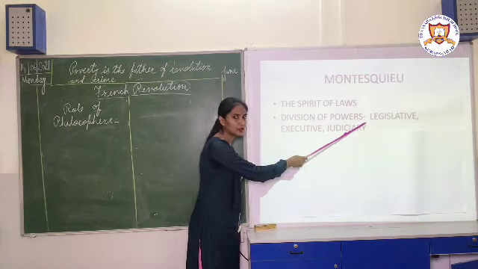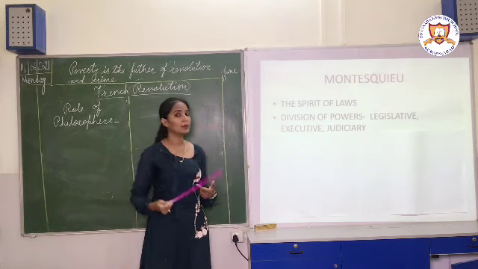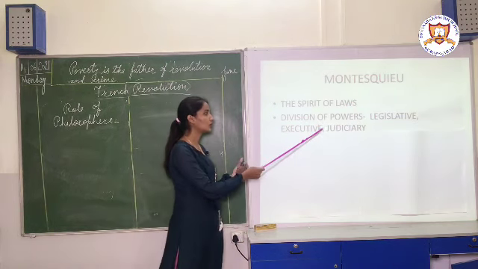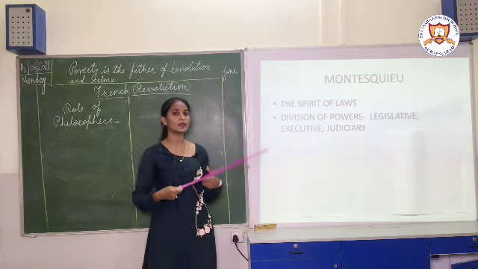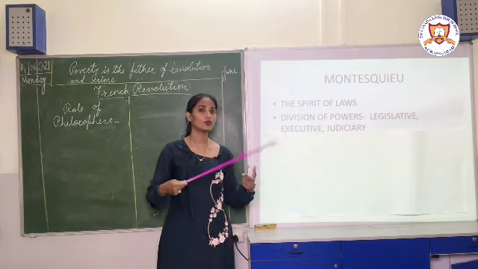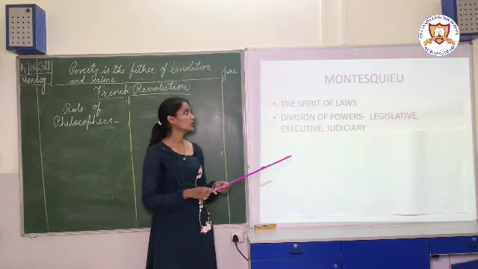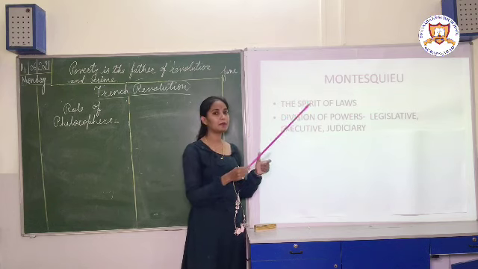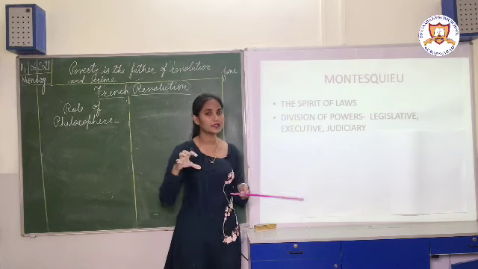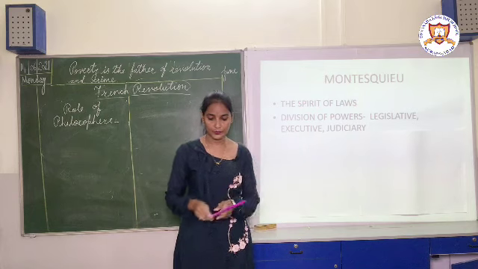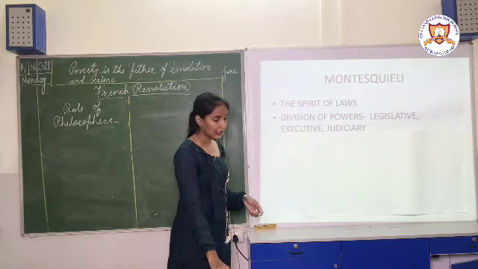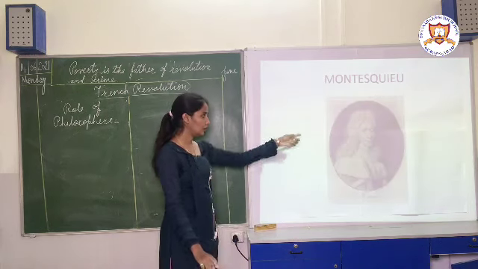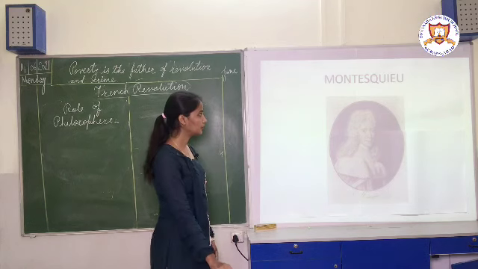Legislative means the one who makes the law. Executive means those who implement those laws, and judiciary means who takes the decision whether the laws are being followed properly or not, or to give justice to the people, right? So Montesquieu wrote that the power should be divided, and should not be vested in the king's hand. Okay, so this was the ideology of Montesquieu. Here you can see the photo of Montesquieu.